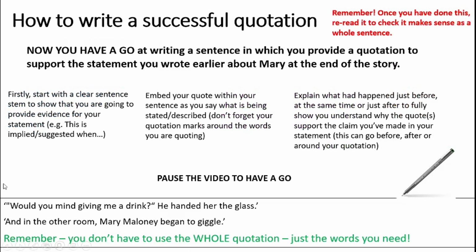Here are your quotations. You've already chosen which one you want to use. I'm reminding you again, you don't need the whole quotation. If you just need "began to giggle", if you just need "would you mind", if you just need "handed the glass", however you want to do it, that's fine. You don't have to write the whole quotation. You're going to have a go and write about what Mary's like at the end of the story. A sentence stem, an embedded quote, and that context. Off you go. Pause the video.